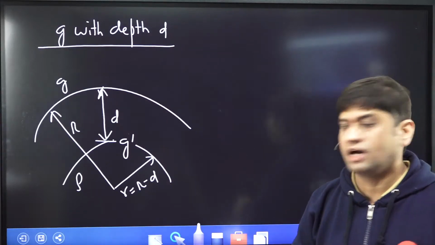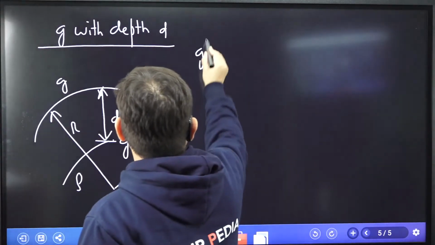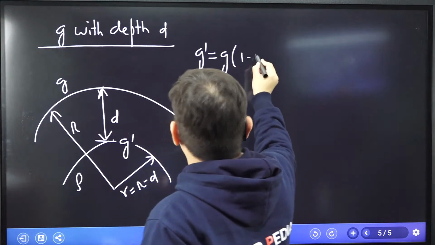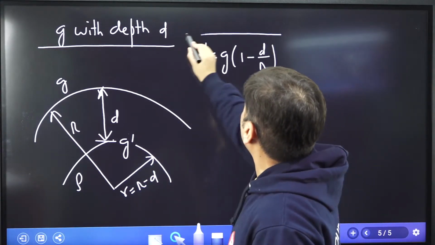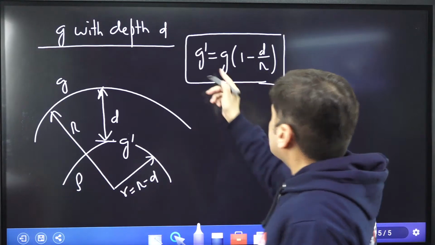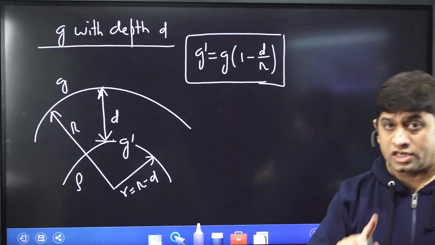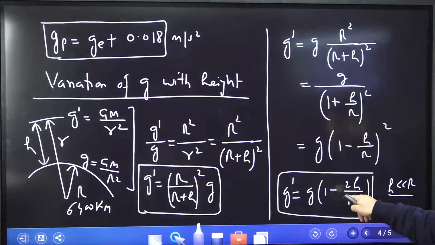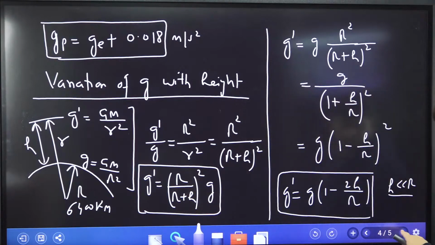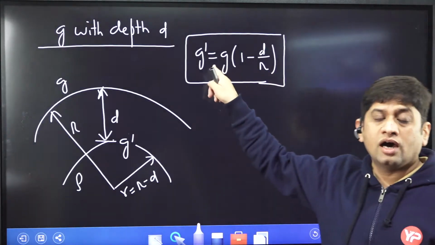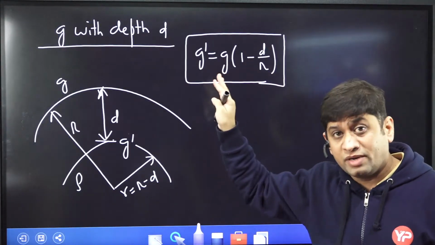I'm not calculating the value, but I'm giving the value. G dash is G into 1 minus D by R. This is the formula you need to remember. Is this an approximate formula? No, this is not an approximate formula. Was the earlier one an approximate formula? Yes, that was an approximate formula. Was it the actual formula? Yes, and this is also the actual formula, not an approximate one.